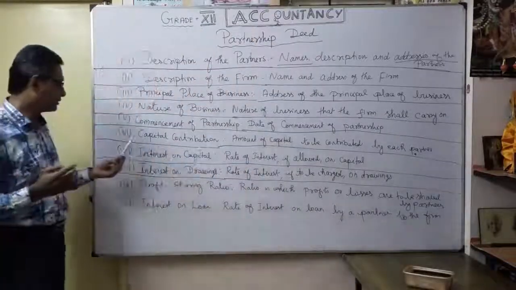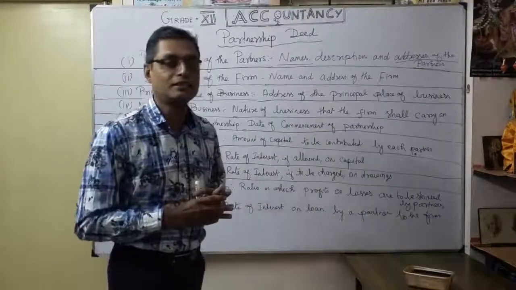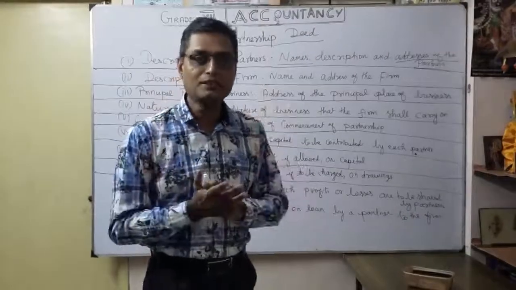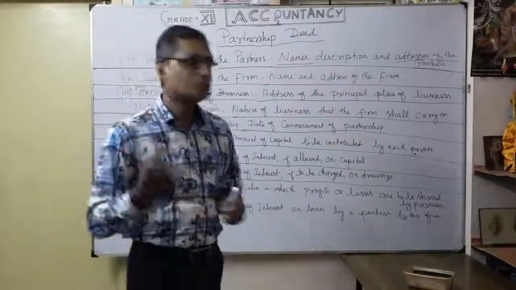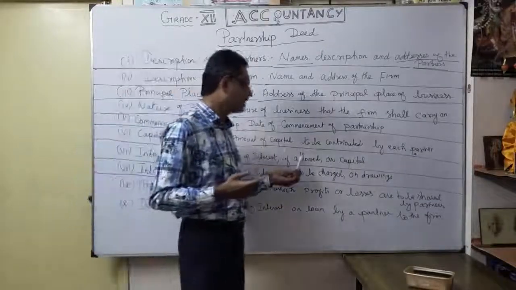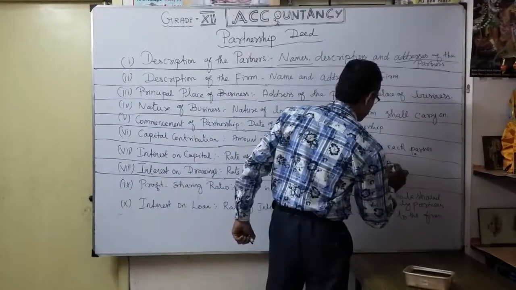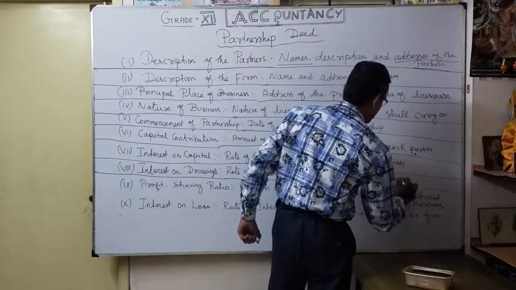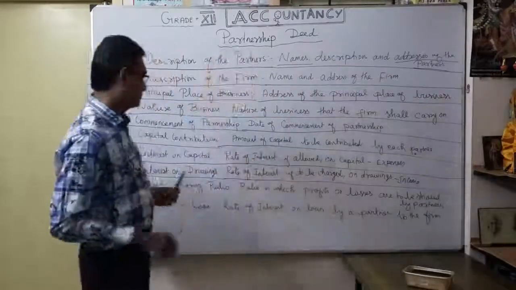You understood the difference between interest on capital and interest on drawings. Okay, that's very, very interesting. So interest on drawings means, according to the withdrawal by the partner, they have to pay interest to the firm. Here the firm gets income. Here, according to the firm, it is called an expense, isn't it? It is an expense for the firm. It is an income for the firm. That is a very, very important thing.